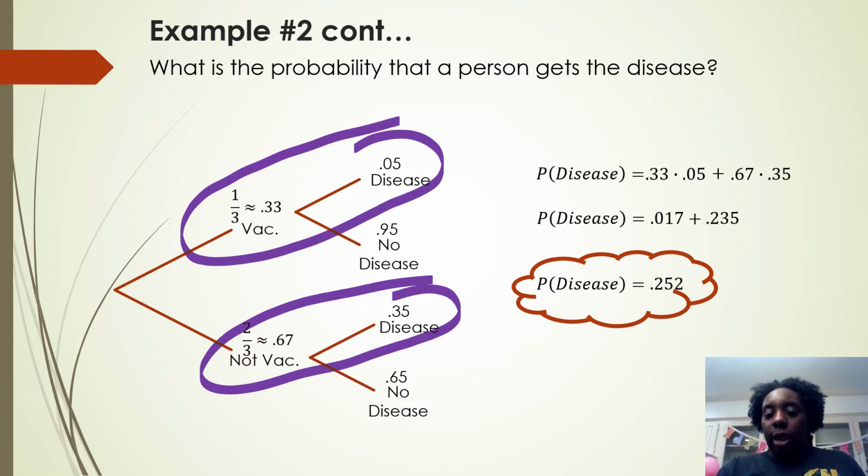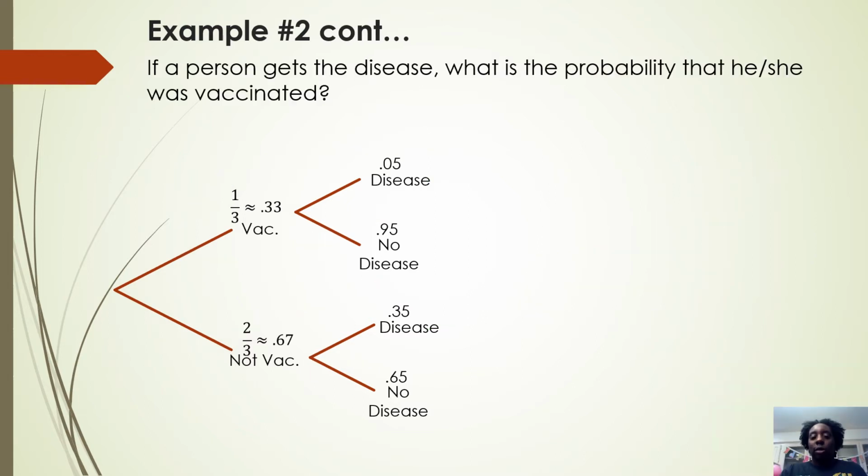All right, so let's keep going. Let's get to the more complicated problem where we have to do a little bit more manipulation. So let's get to those conditions. If a person gets the disease, so what do I know? I know that the person has the disease. What is the probability that he or she is vaccinated? And that's my question. So therefore, this is turned into a conditional. We are looking for the probability of vaccinated given that you know the person has the disease.